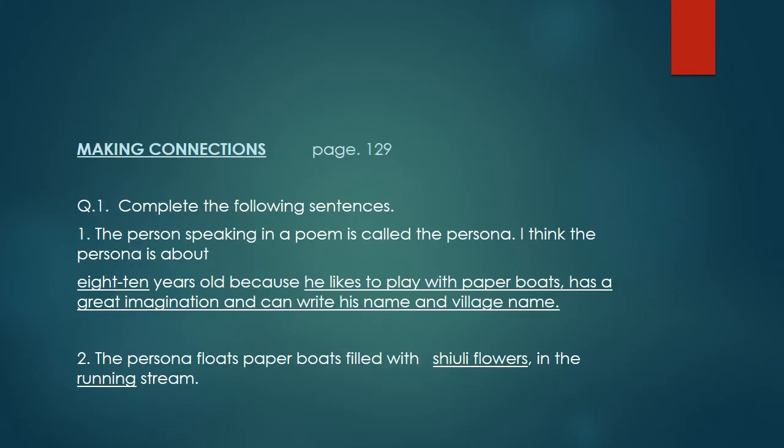Now children, let us move to the exercises. Come on, open your book at page number 129. First exercise is making connections. Complete the following sentences. Children, here first is the person speaking in a poem is called the persona. Till here it is clear? Who is persona? The person speaking in the poem is called the persona.